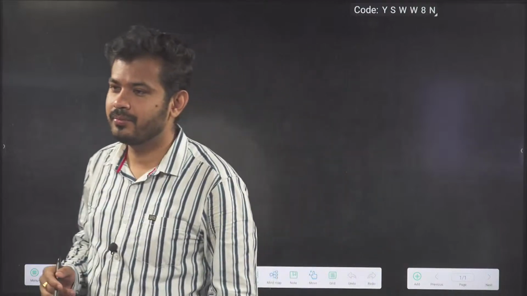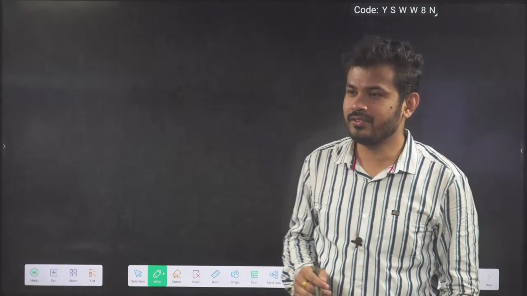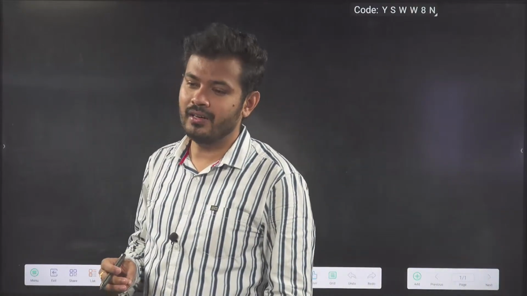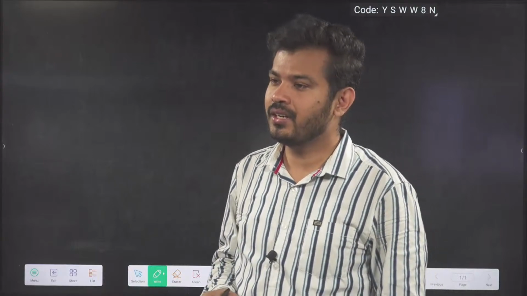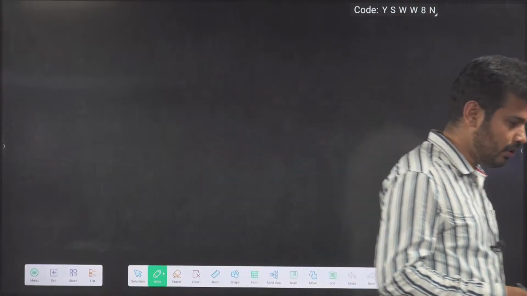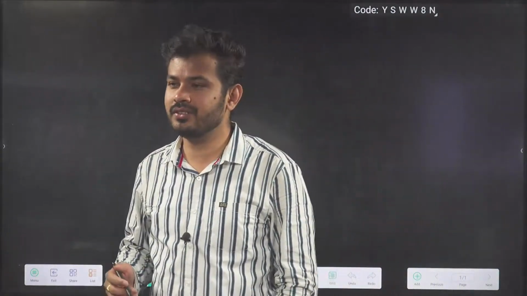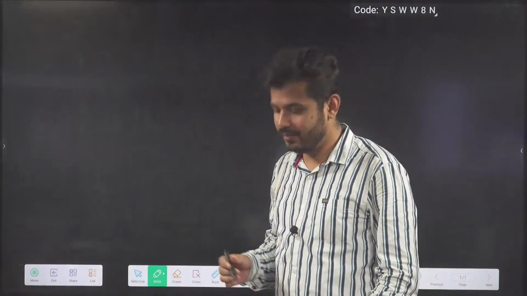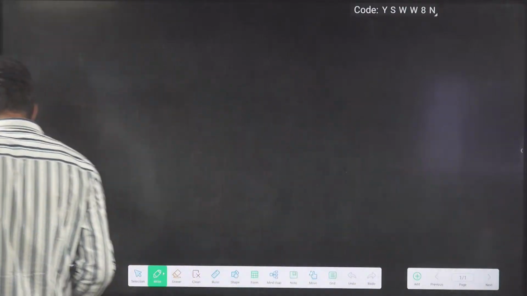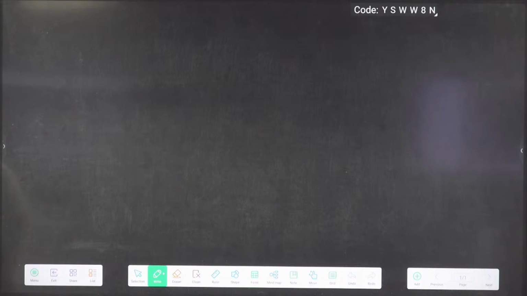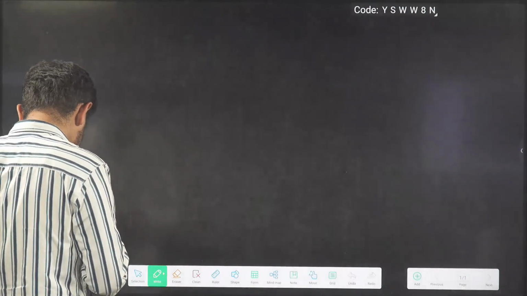We will continue the last 5 questions, and after that I will tell you the formula related to how to calculate the number of moles. We have understood what a mole is. Mole is just a number, which is Avogadro's number, 6.02 into 10 to the 23. We have discussed this in the last few classes. Now we'll be proceeding further with the last questions which are left. Chalo, let us start the class with those questions.